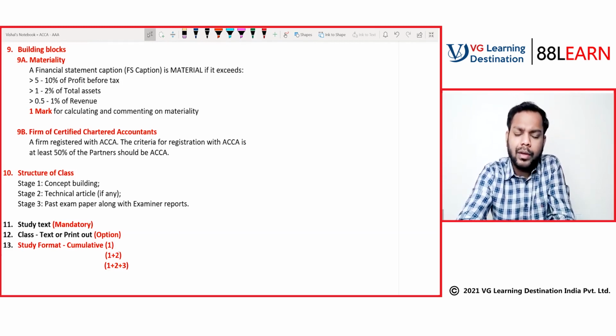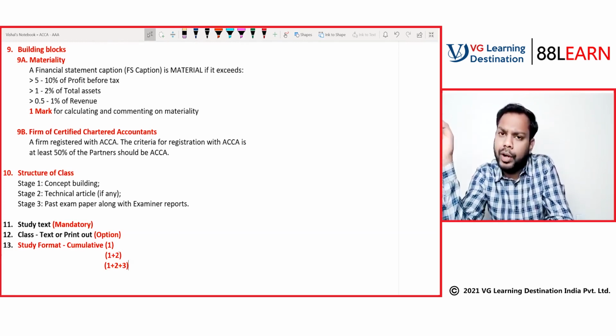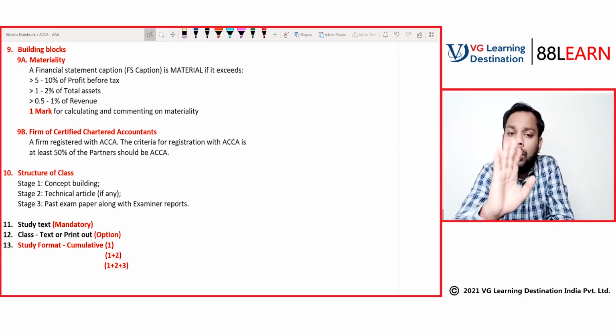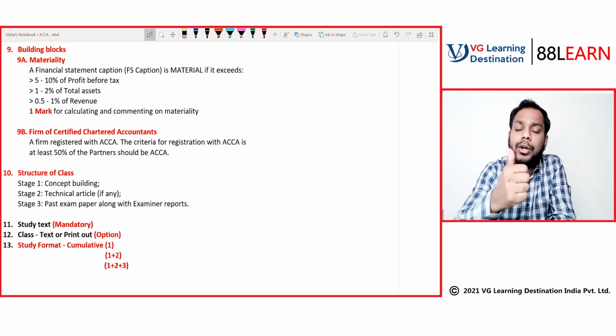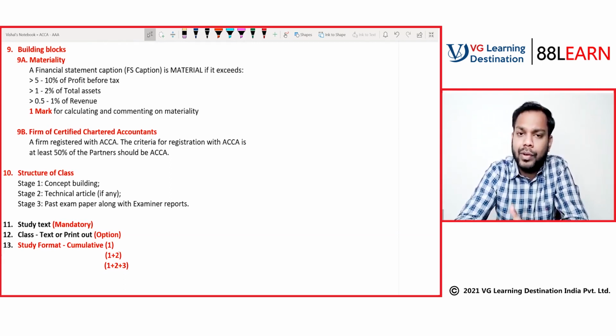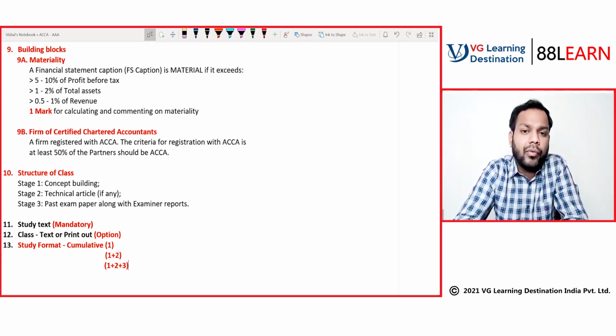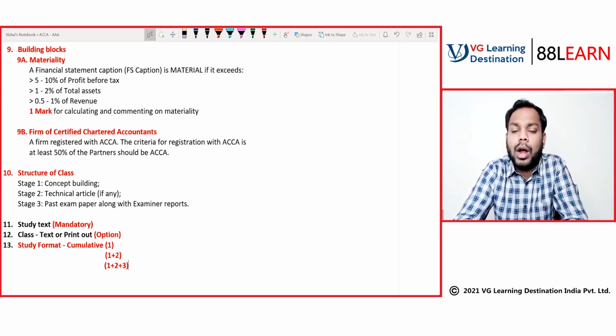But if we reach the 25th class, is it the case that you have to revise 1, 2, 3, 4, 5 till 25? No, not the case. I am telling it for a topic. Let's suppose a topic continues for 5 classes. After the first class, revise topic 1. After the second class, revise topic 1 and topic 2. After the third class, revise topic 1, 2 and 3. After the fourth class, revise topic 1, 2, 3, 4. After the fifth class, revise topic 1, 2, 3, 4, 5.